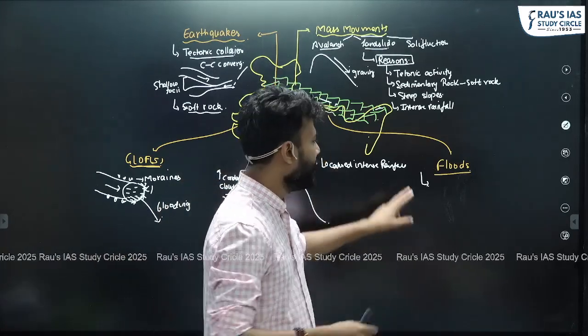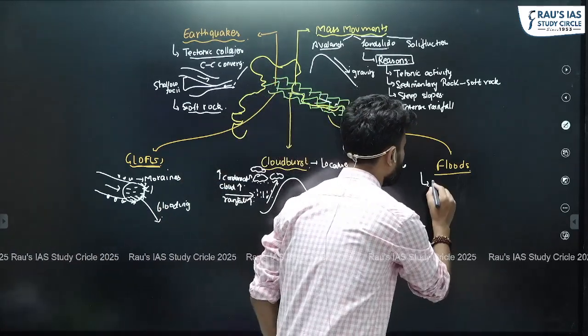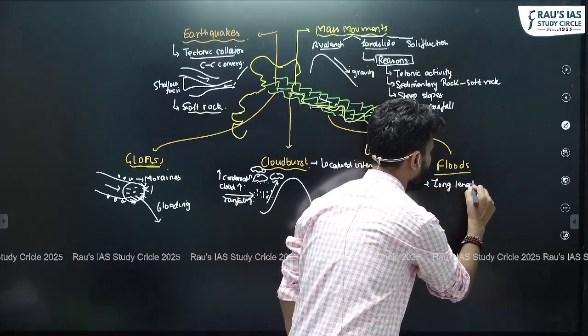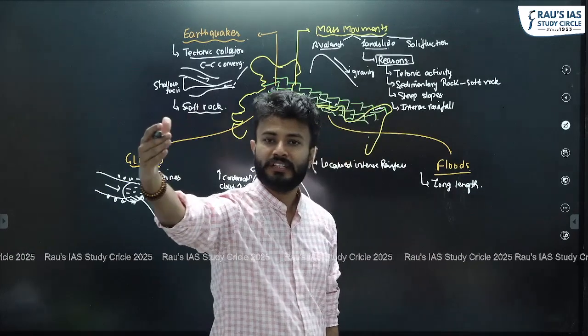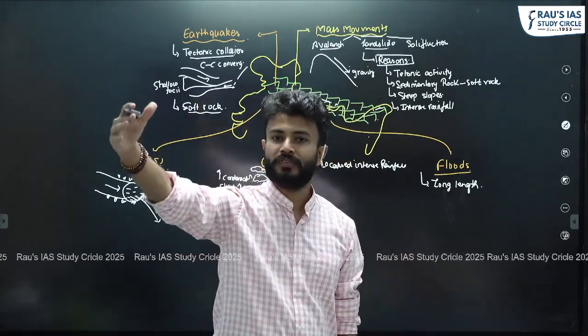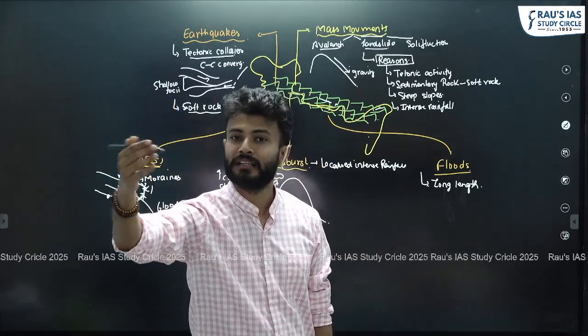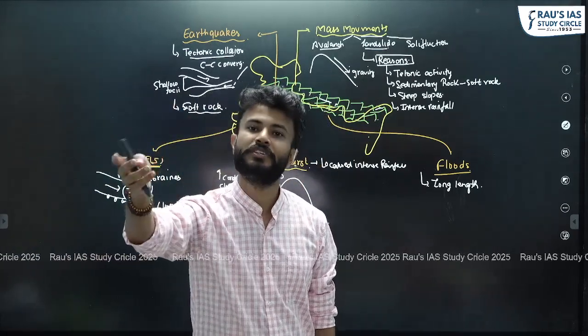So in the Himalayas, you just need to focus on those factors which increase the sediment load of rivers. In the Himalayas, we know that the rivers have a very long length. If the rivers have longer courses, the erosion which those rivers make will be higher. If erosion is higher, the sediments will be higher, and deposition will also be higher.